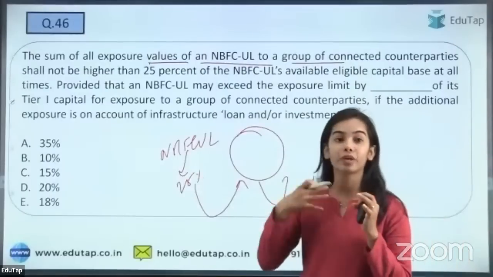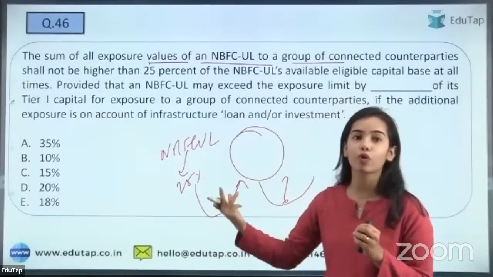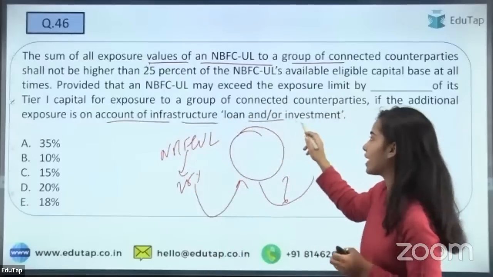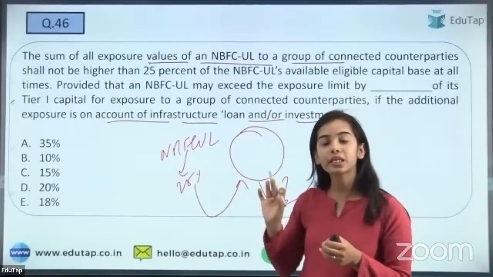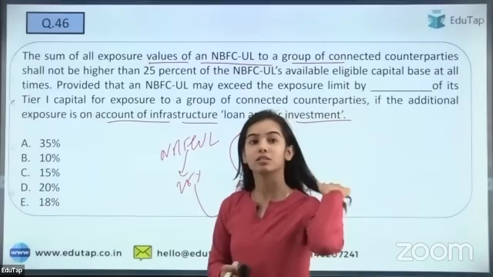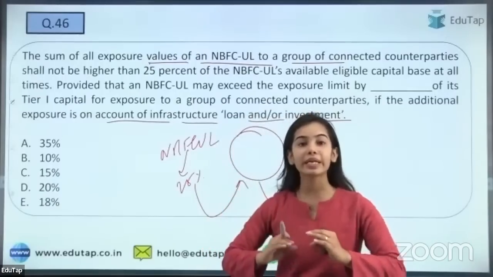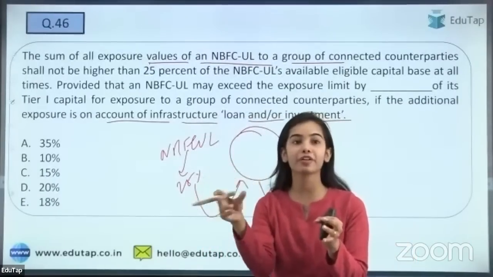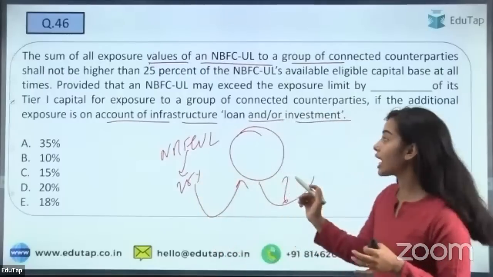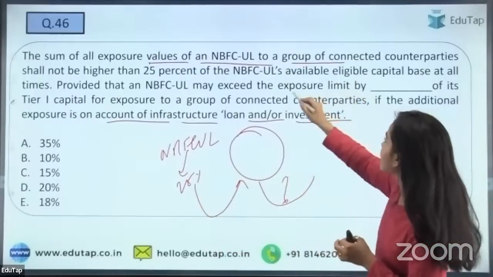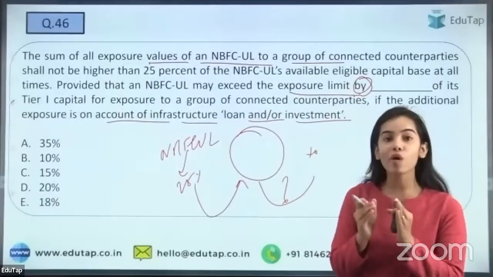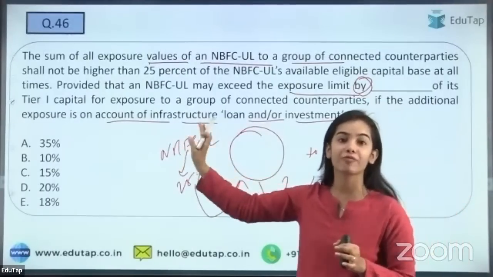If the additional exposure is on account of the infrastructure loan and or investment. So read the question very carefully and you will get the answer. So NBFC UL can give 25%, but the extra dash percentage can be given if, see, it is not asking to. It is asking exposure limit by. If 2 was the answer, then 35% would have been the right answer.